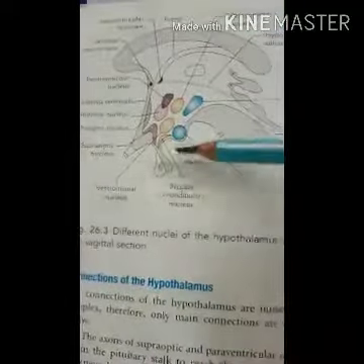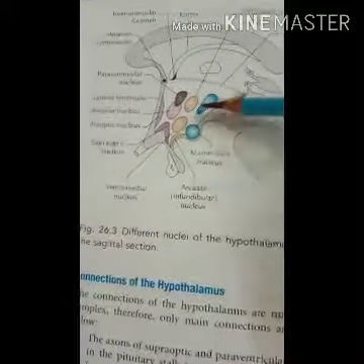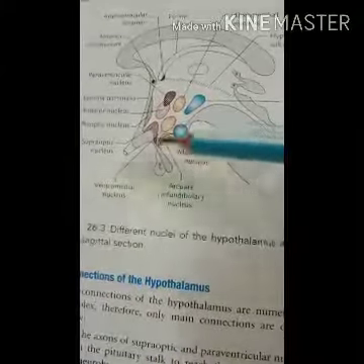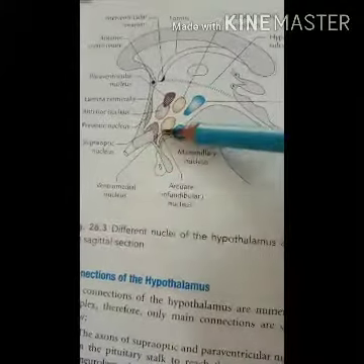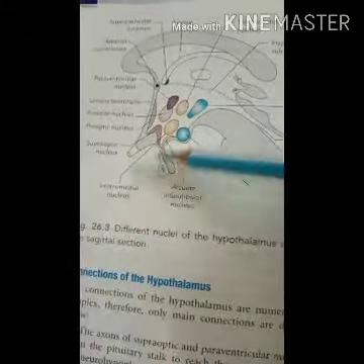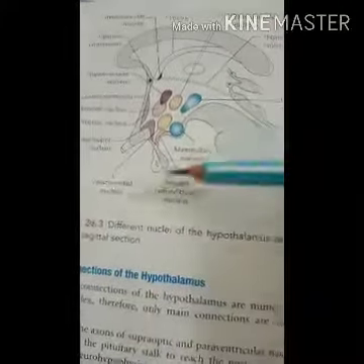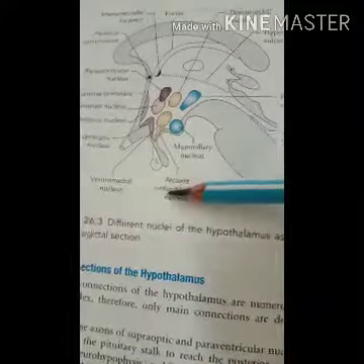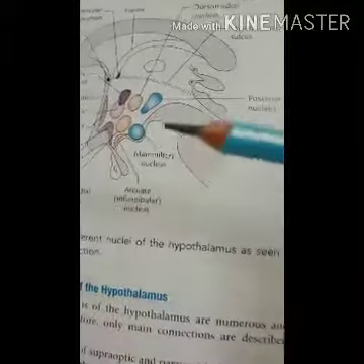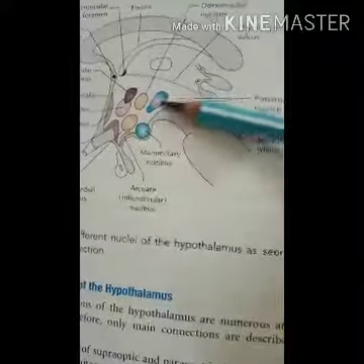Then the second area is called the tuberal region. In the tuberal region there are 3 nuclei. The first nucleus is the ventromedial nucleus. Here you can see the orange colored nuclei. First, the ventromedial nucleus. Second, the dorsomedial nucleus, and the third, the arcuate or infundibular nucleus. Then the third region is the mammillary region, which consists of only 2 nuclei.